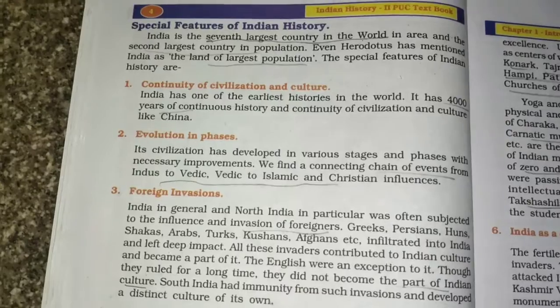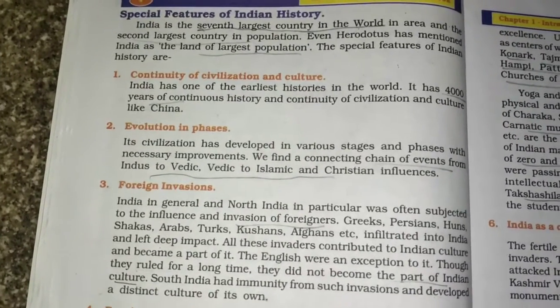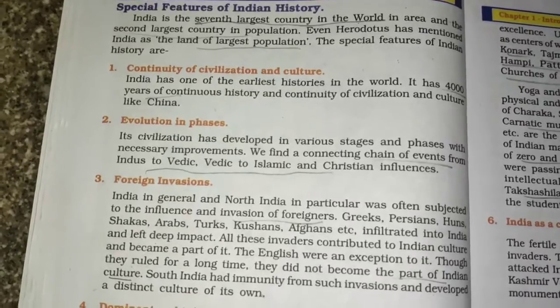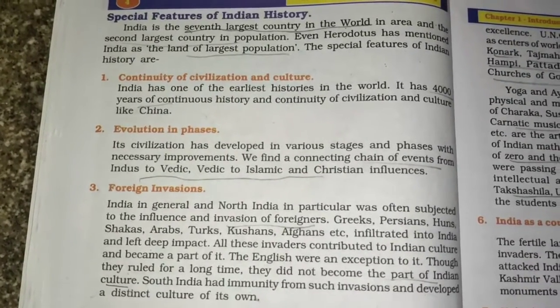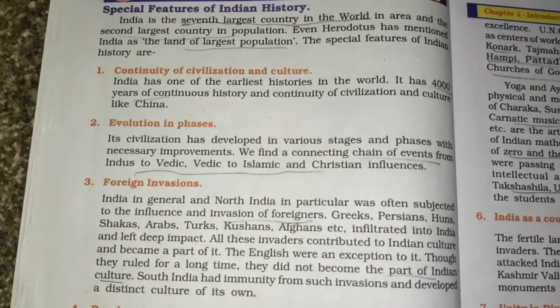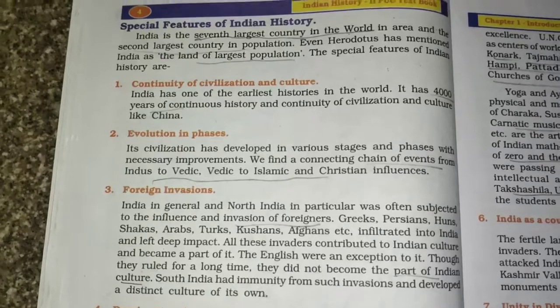India is the seventh largest country in the world and the second largest in population. So we are the second most populated country. The most populated country is China. Even Herodotus has mentioned India as the land of the largest population. Herodotus is the father of history. He also had said India has the largest population.